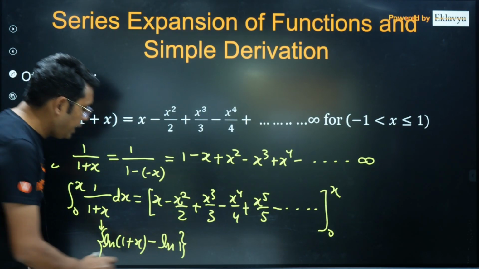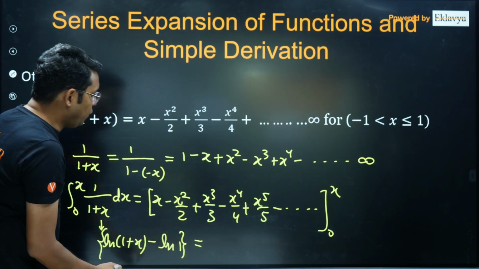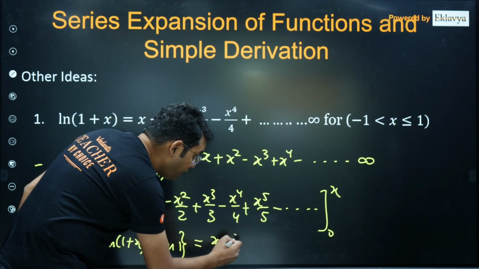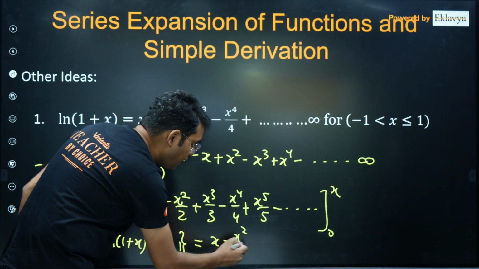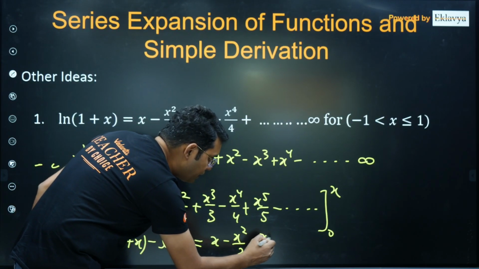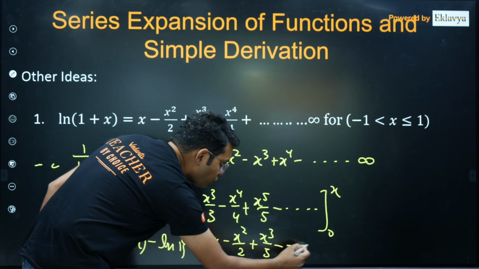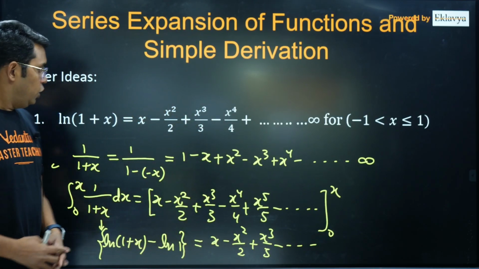So ln 1 plus x is equal to what we have got, what we actually were looking for: x minus x square upon 2 plus x cube upon 3 and so on. Okay, that's it. So very simple.